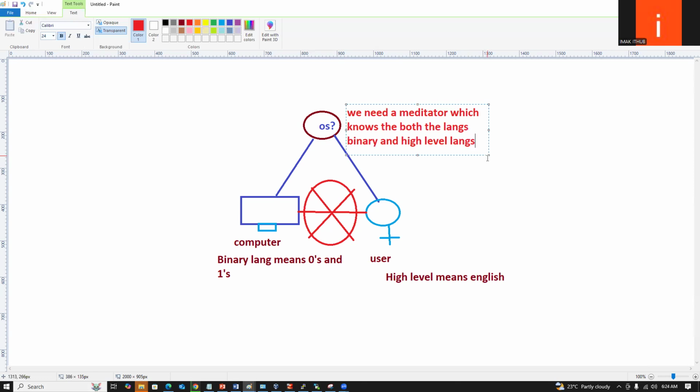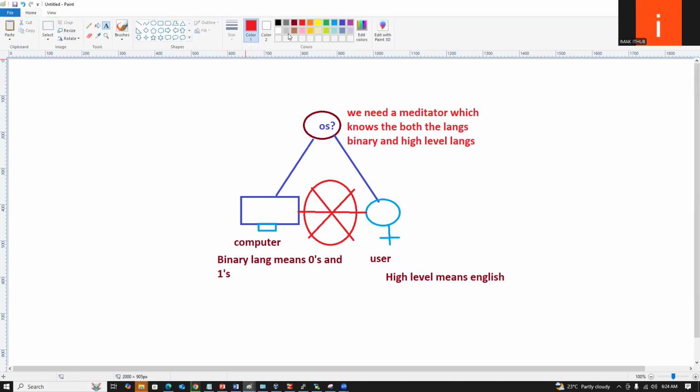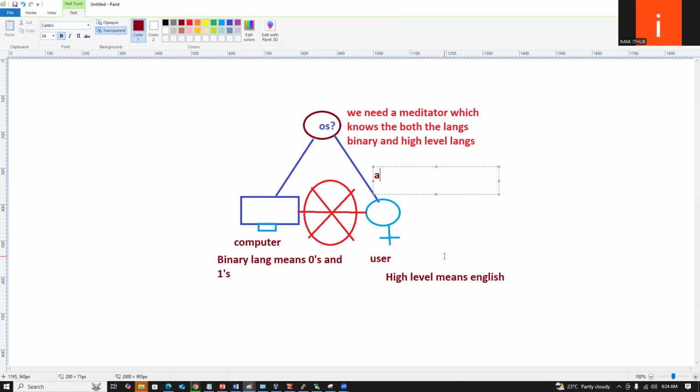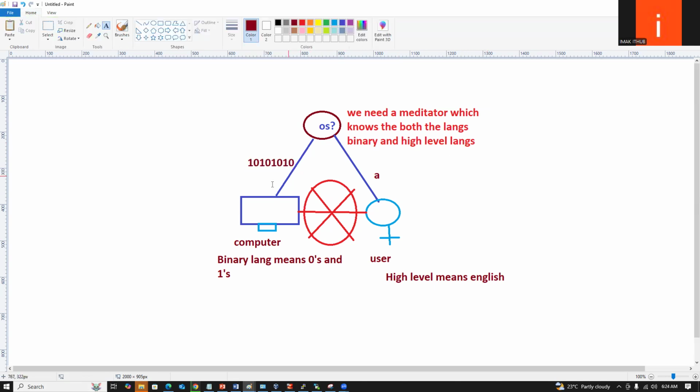For example, when the user gives a small a, the OS translates it to 101010, the same as a binary code. And vice versa: the computer gives the binary code and the OS converts the binary code into the high level language, then gives it to the user.